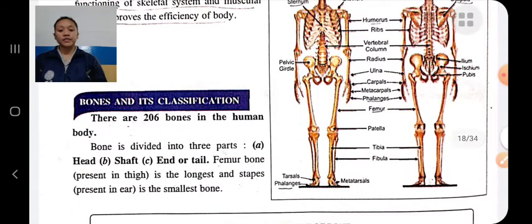Bones and their classification. The skeletal system consists of bones and muscles. In our body, there are 206 bones. Bones are divided into three parts: head, shaft, and tail bone.